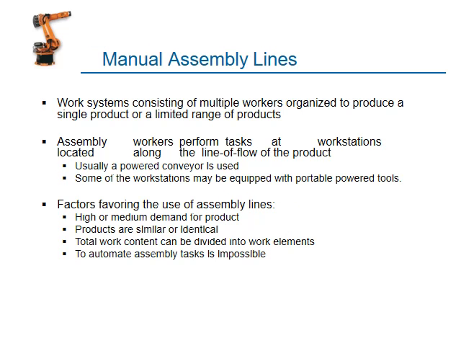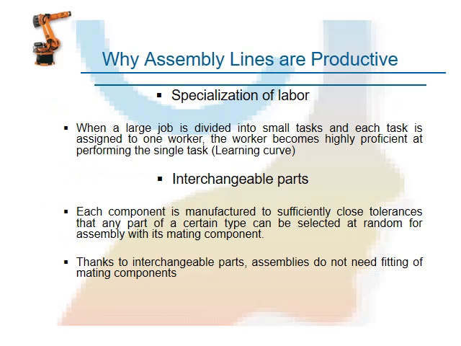Next, the manual assembly line. What is meant by the manual assembly line? The components are manufactured in some sequence by the worker. This is manual assembly, and here we need not implement an automated system. Factors favoring the use of an assembly line: high or medium demand, and products similar or identical. The total work content can be divided into work elements, and an automated assembly task is impossible.